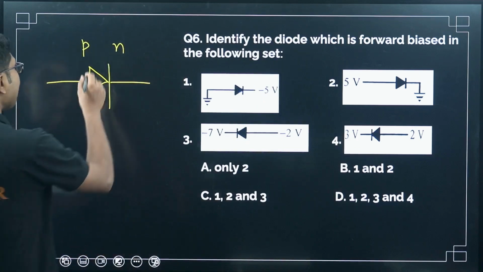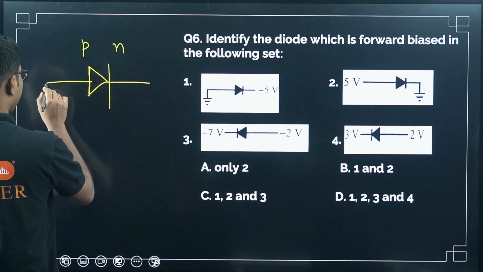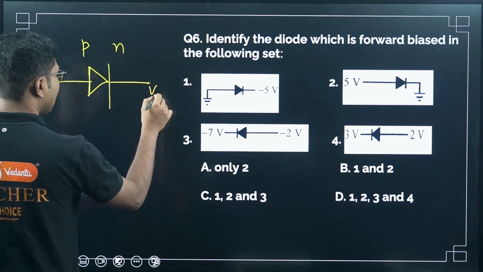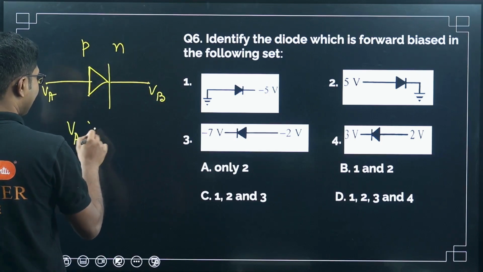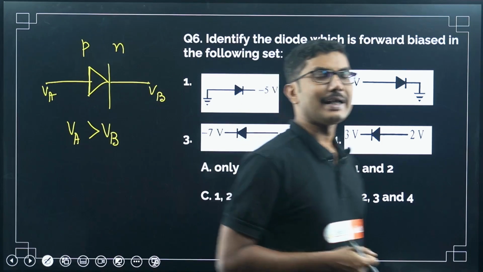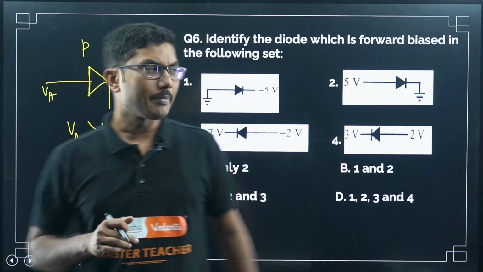Now to identify if a diode is forward biased, we have to check what is the voltage at this point, say VA, and what is the voltage at this point, VB. If VA is greater than VB including sign, then we say the diode is forward biased, right?